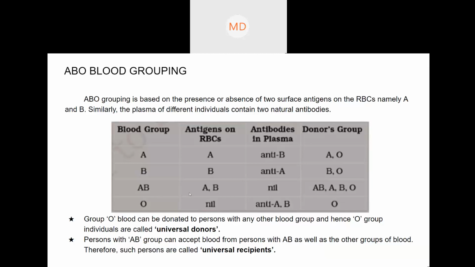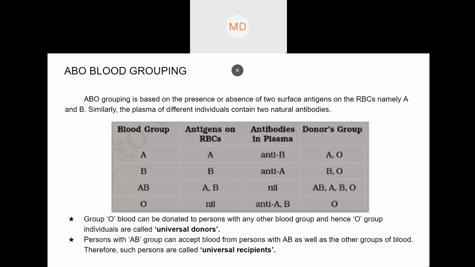Am I clear? So, what is the universal donor? Universal donor is O, and the universal recipient is AB. Just remember that. And which type of antibody is present, you have to memorize this chart. It will be easy for you if you memorize this chart.